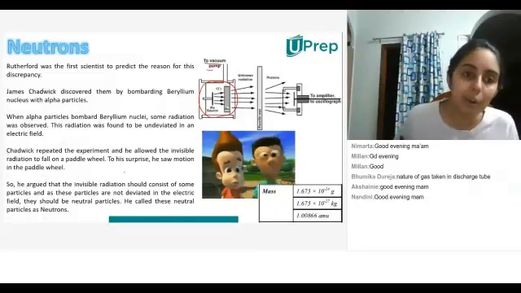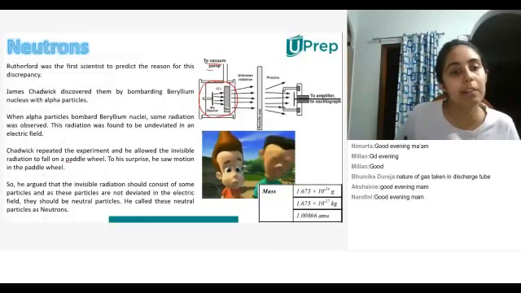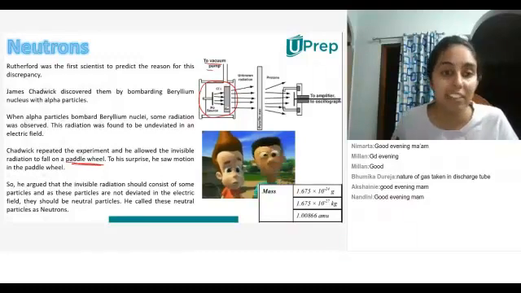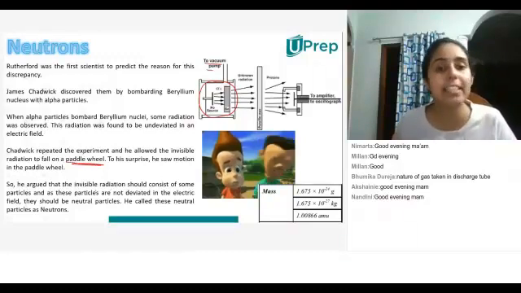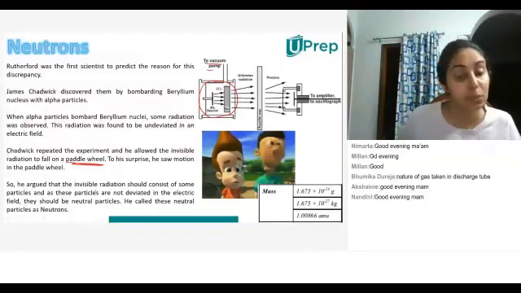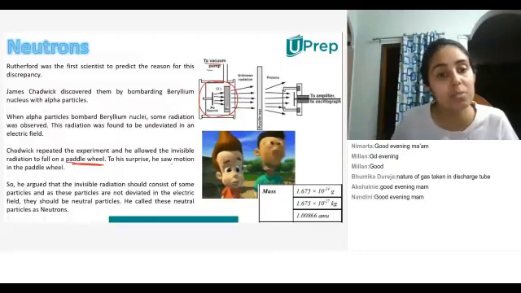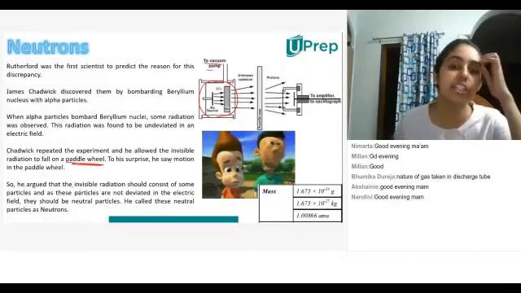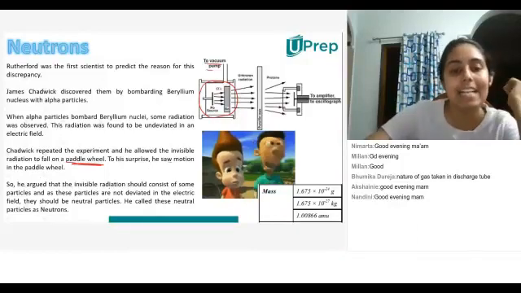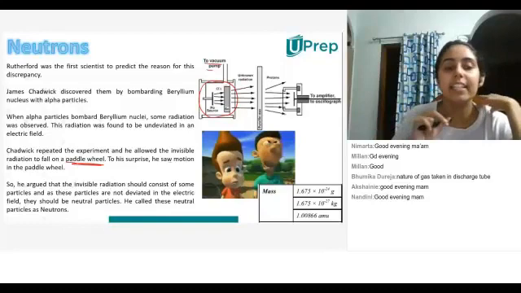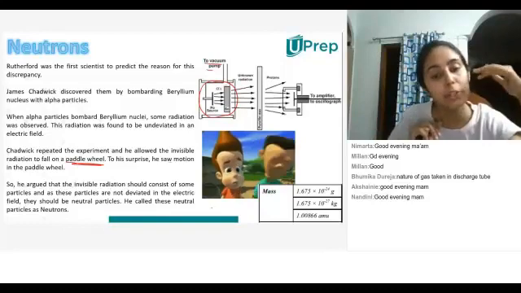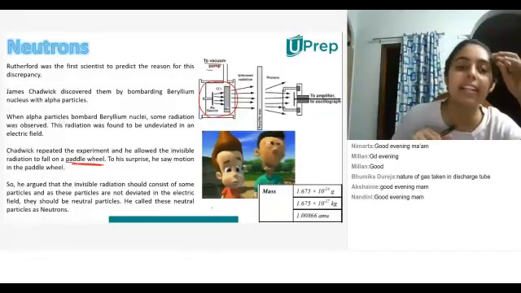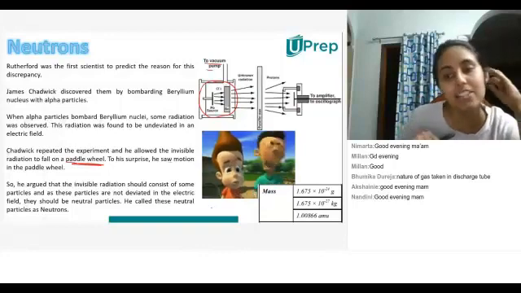We do that by allowing this radiation to fall onto the paddle wheel. If the paddle wheel rotates, that means there are particles within the radiation. To his surprise, he saw that there was motion in the paddle wheel. So he argued that the invisible radiation should consist of particles, and as these particles are not deviated in the electric field, they should be neutral particles. Therefore, he decided to call these neutral particles neutrons.